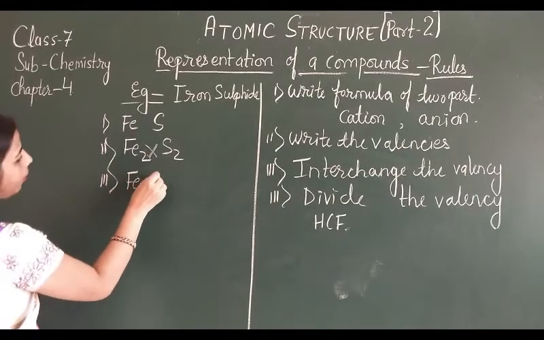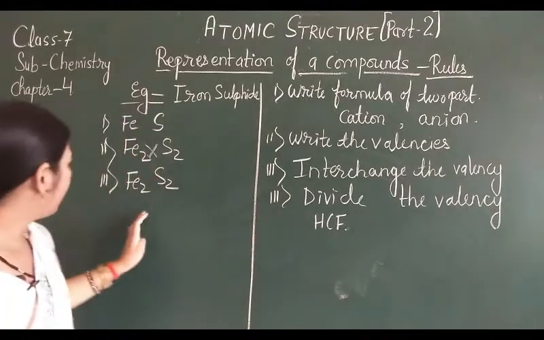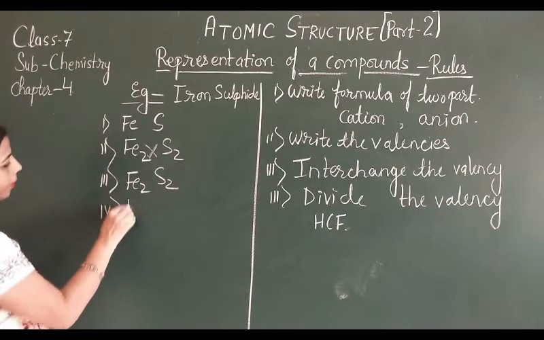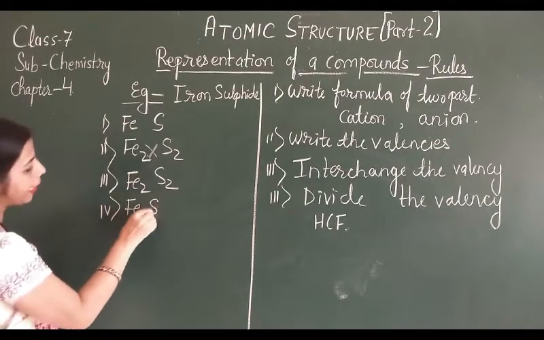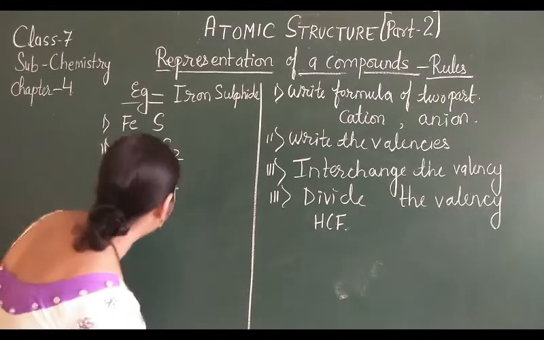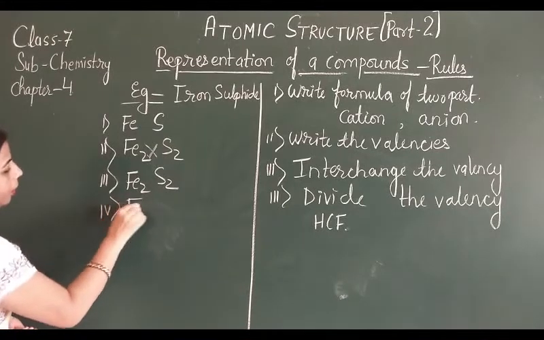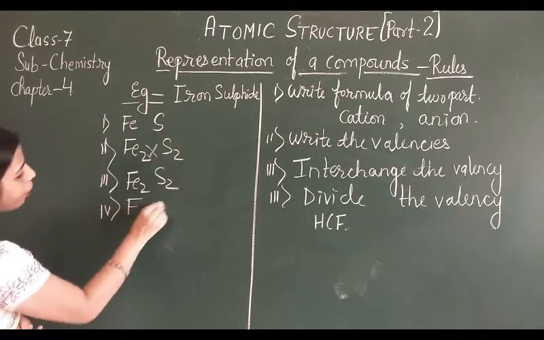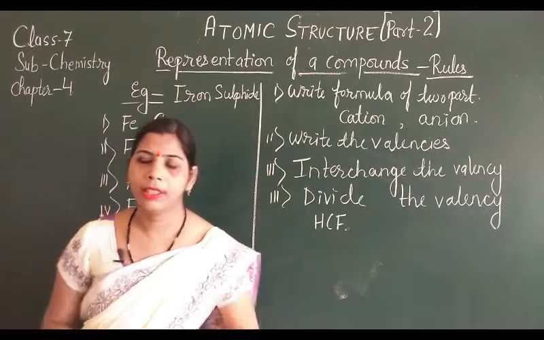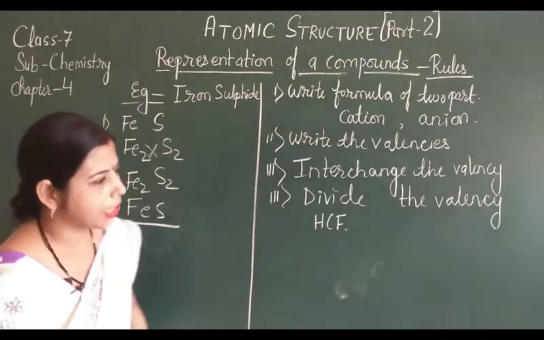तो again Fe2 and S2. Now we are going to divide by the common factor, so the common factor is 2. That means Fe1 S1 आएगा, but I already told you when 1 is there, no need to write the 1. That means the chemical formula for iron sulfide is FeS. So in this way you can derive the molecular formula of a compound.